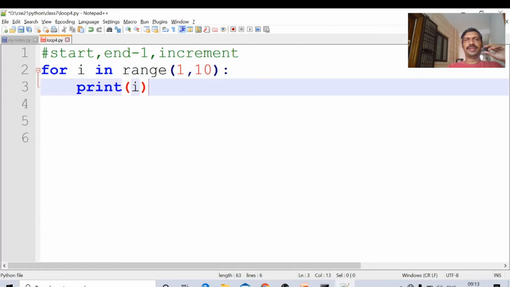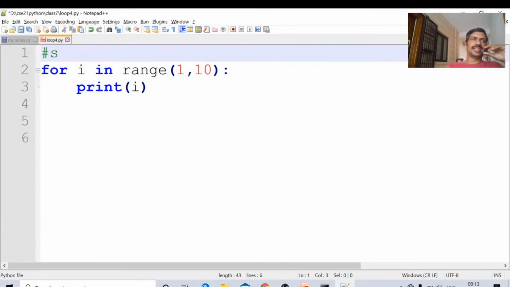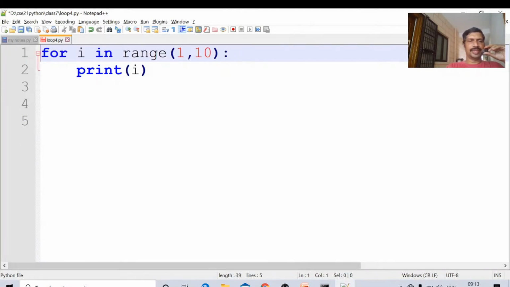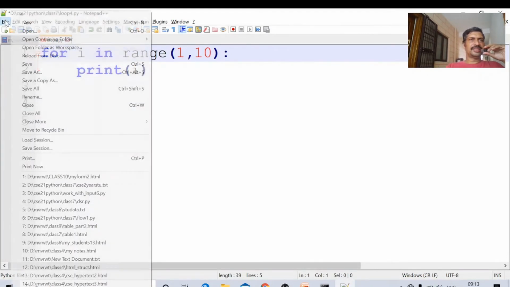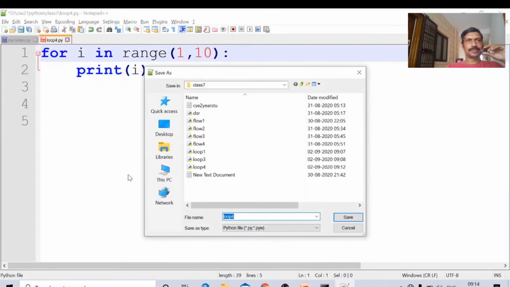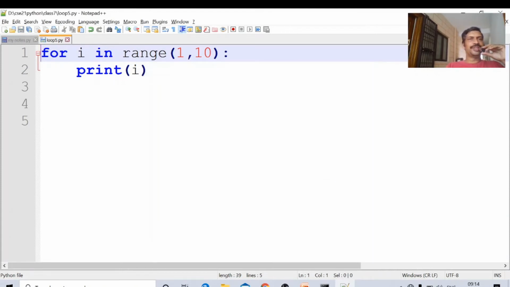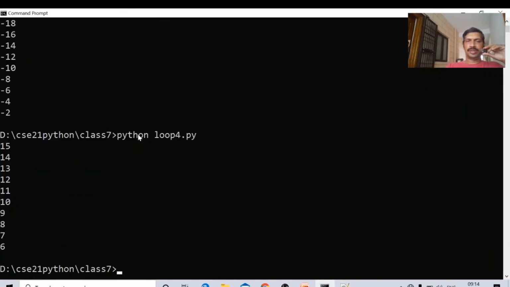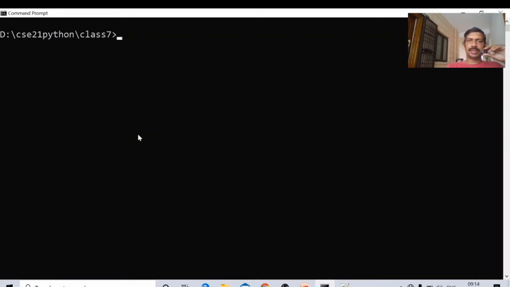Print i. Okay, this will print the numbers from which number to which number? The starting number is 1, the ending number is 9. File, save as loop5. Just checking whether it is working or not. Alt tab, CLS, python loop5.py. Okay, it printed numbers from 1 to 9.